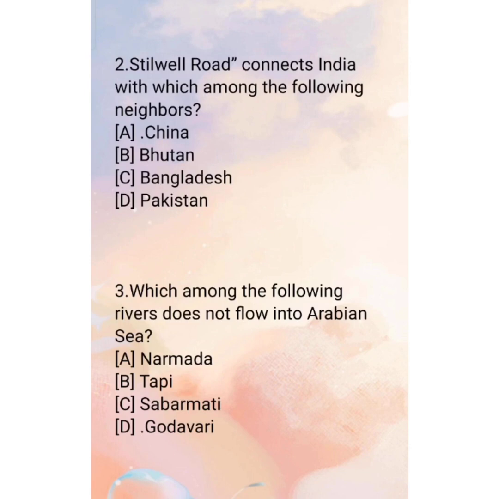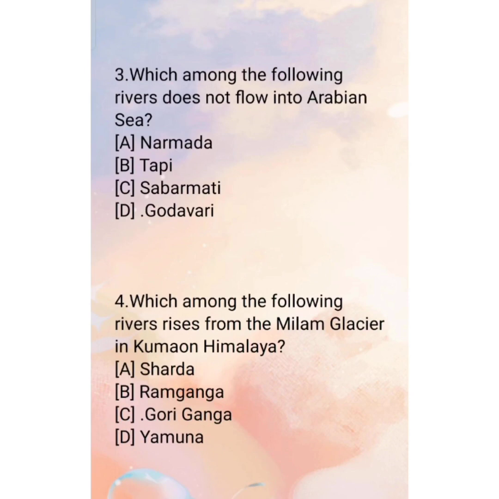Second, Stilwell Road connects India with which among the following neighbors? A. China. B. Bhutan. C. Bangladesh. D. Pakistan. And the correct answer is A. China. Third, which among the following rivers does not flow into the Arabian Sea? A. Narmada. B. Tapi. C. Sabarmati. D. Godavari. And the correct answer is D.